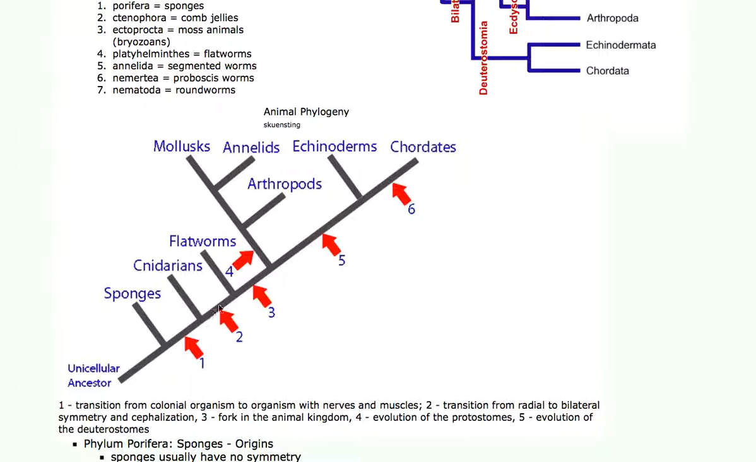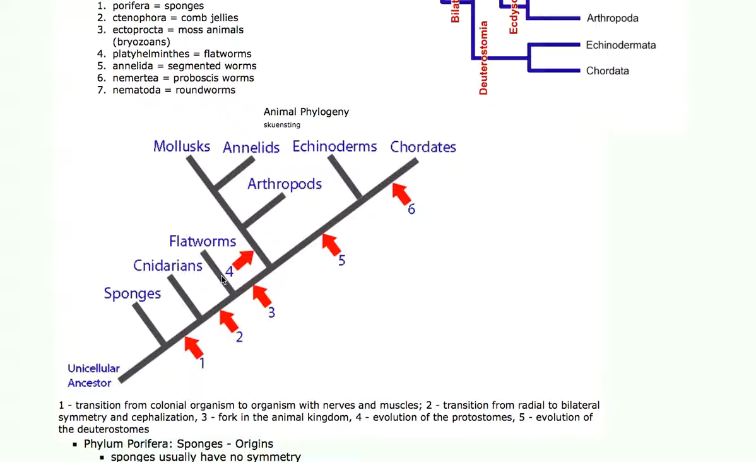From the cnidarians, we get the flatworms, and the flatworms are a pivotal point in evolution because they were the first animal that could seek and find mates. They were the first animal to have bilateral symmetry, which is a right and a left. Sponges don't even have a right and a left or an up or a down. They're just a blob of cells most of the time.